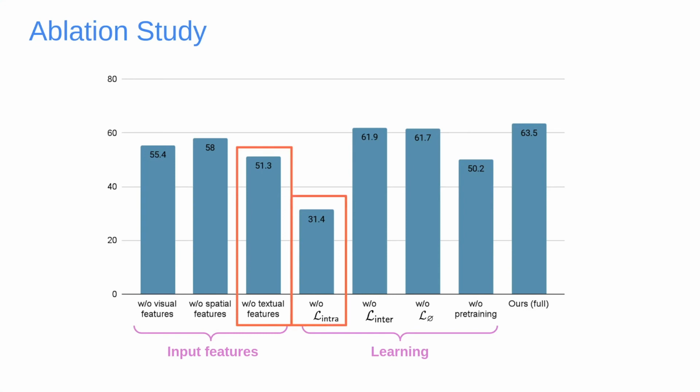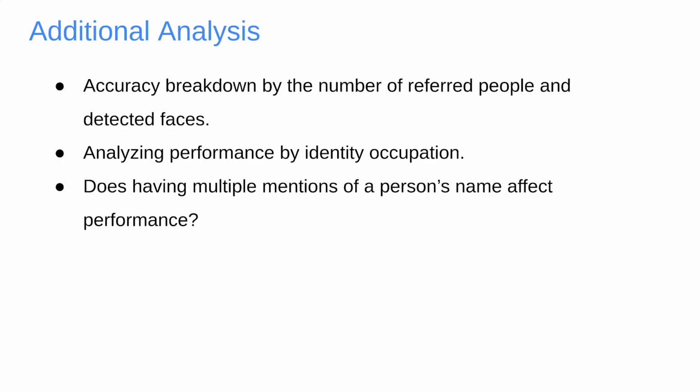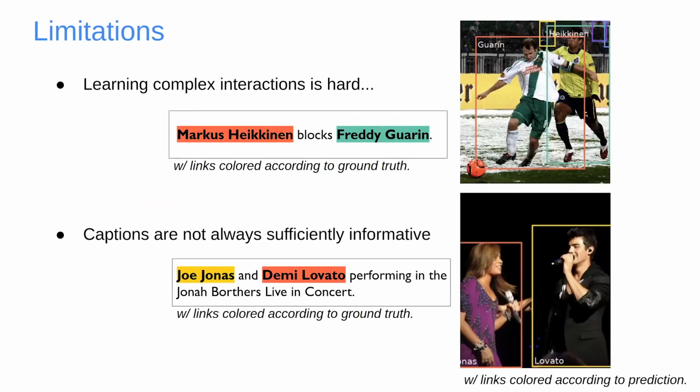Training without our estimated ground truth resulted in nearly a random guess, which is aligned with the low performance obtained using the weakly supervised baseline. To better understand what the model is learning, we also ran a detailed analysis of the role of the number of referred people, the number of detected faces, the occupations of the mentioned entities, and the number of identity occurrences. Please see the paper for more details.